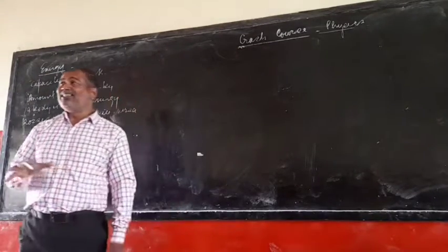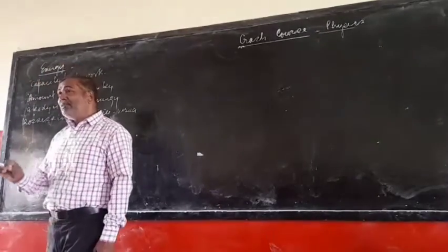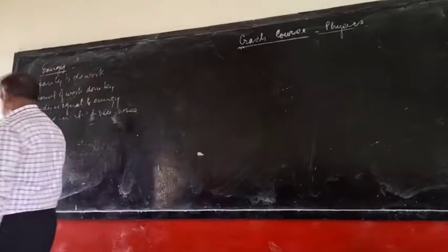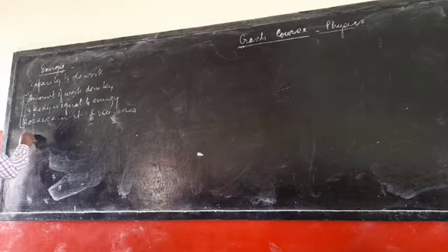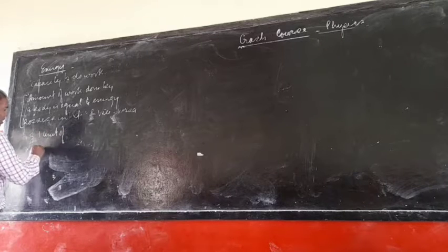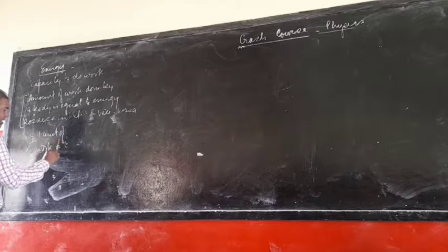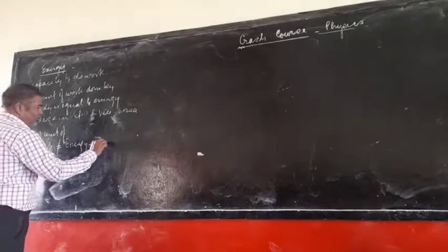So that is why there is the same SI unit for work and for energy. Because of this direct relation, the SI unit of work as well as energy, both is equal to Joule.